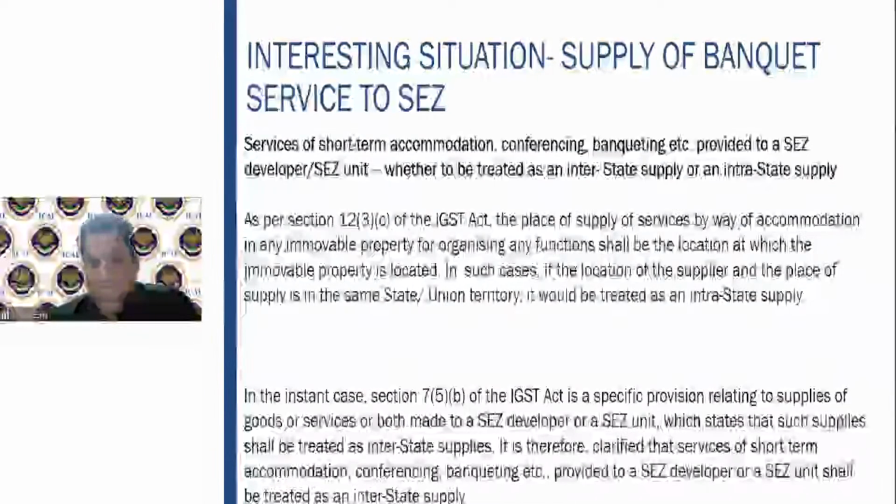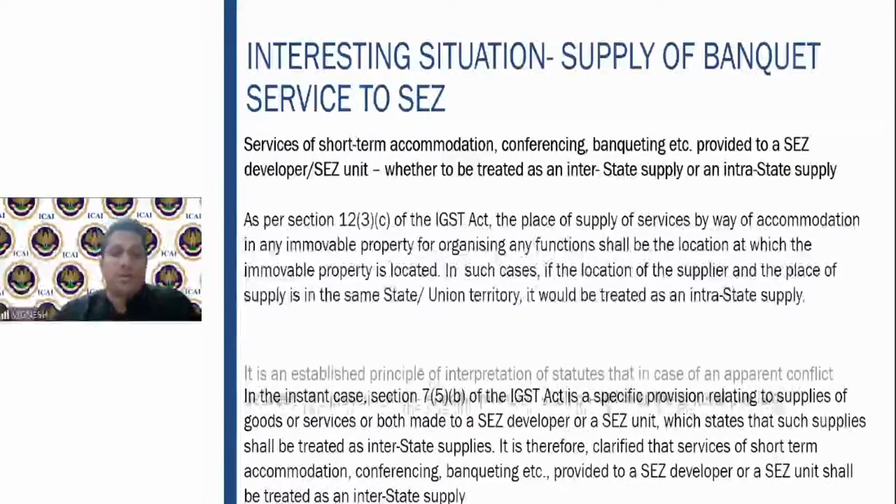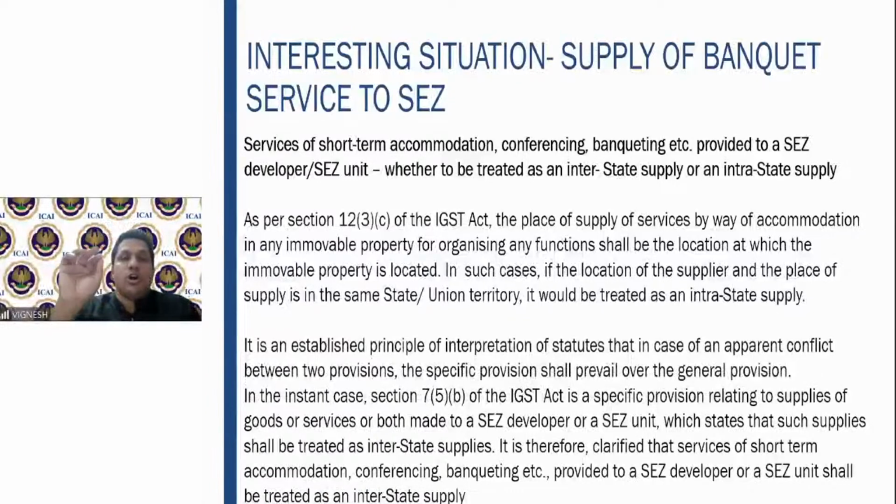But here, if you see, section 7 subsection 5b is a specific provision relating to supply of services. So if there is a conflict between the two provisions, interpretation of statutes, corporate and allied laws, I don't know if you have this chapter. We had this interpretation of statutes topic at that point of time. If there is a conflict between two provisions, the specific provision shall always prevail over the general provision.